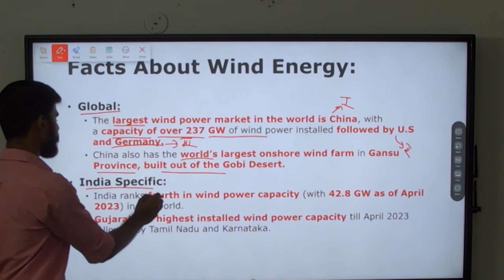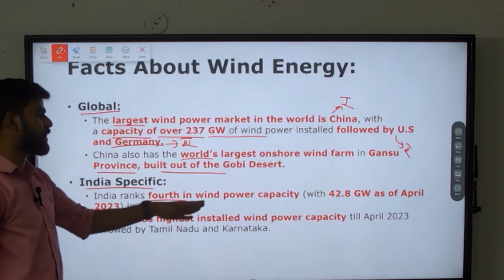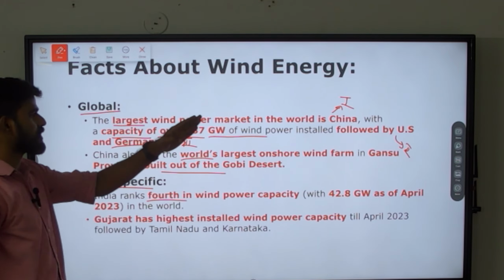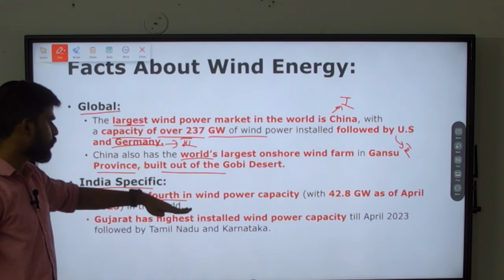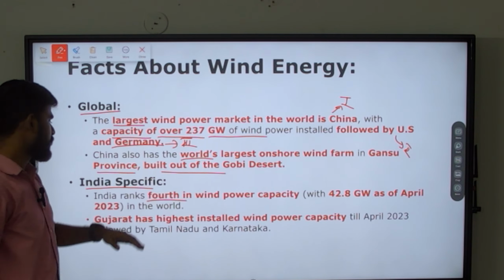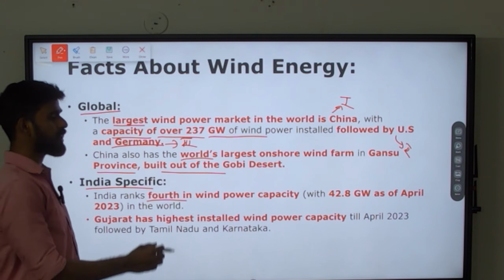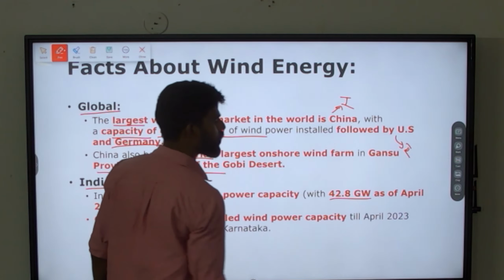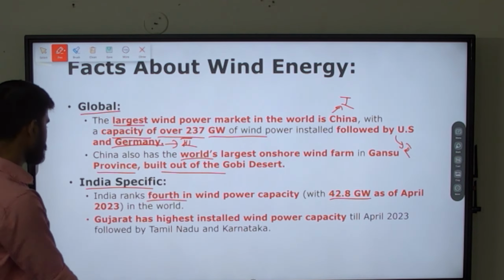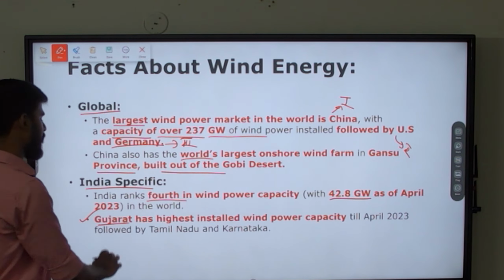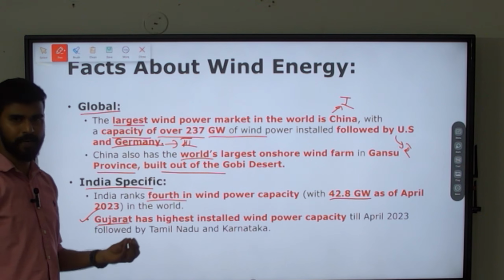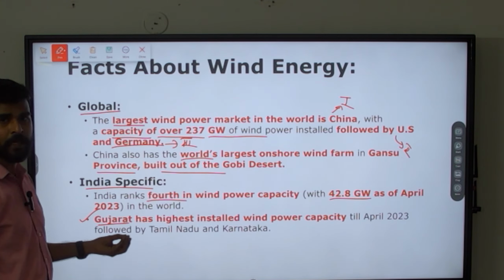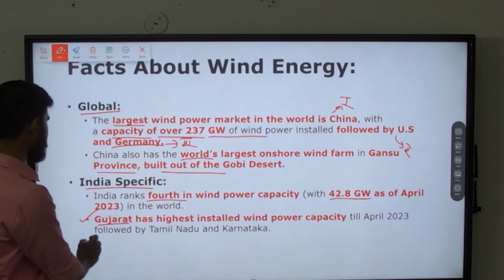Coming to India specific facts, India ranks 4th in wind power capacity. So first is China, second is US, third is Germany and fourth is India. And how much capacity do we have? We have 42.8 gigawatts as of April 2023. And which state in India has the highest installed capacity for wind energy? Gujarat has.